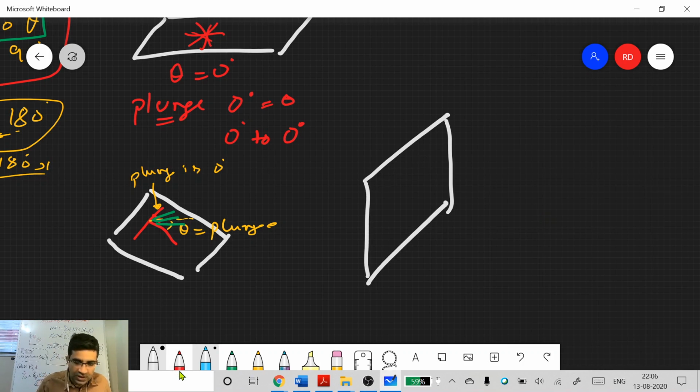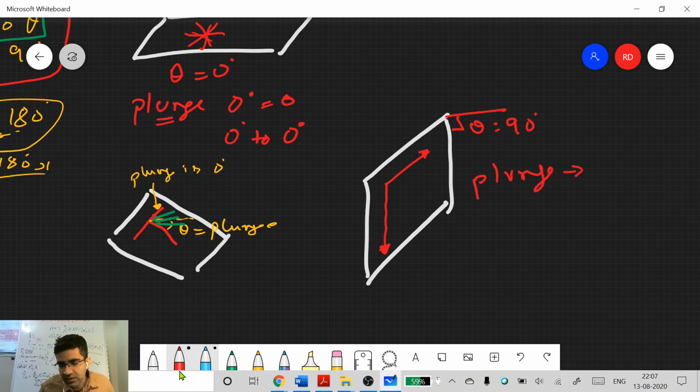Hold your notebook vertically. You can draw a horizontal line, as well as move your pencil so that it is plunging vertically down. Because for a vertical plane, theta equals 90 degrees, so your plunge will vary between 0 degrees and 90 degrees. Correct? Everyone understands this concept, or should I repeat again?